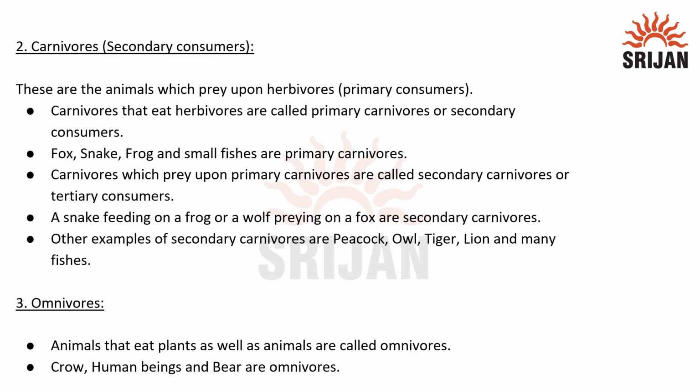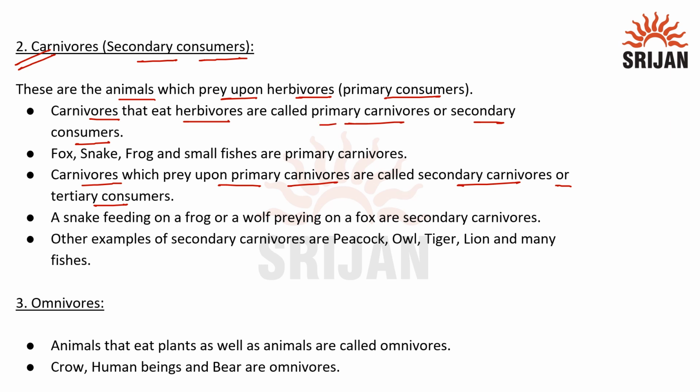Let's move towards the next group of organisms, which are called carnivores. Carnivores are flesh-eating organisms, and they are called secondary consumers. These animals prey upon herbivores, which are primary consumers. So carnivores that eat herbivores are called primary carnivores or secondary consumers, whereas carnivores which prey upon primary carnivores are called secondary carnivores or tertiary consumers.